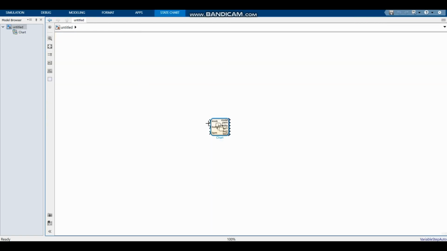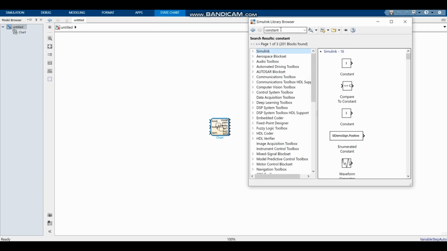So now we have the inputs and the outputs on the chart. So now we can add some other equipment from our library to input and output. So now we can start with our input components. Go to simulation and then library, and then if you search for constant, take the first block that you get, and now add 3 of them.